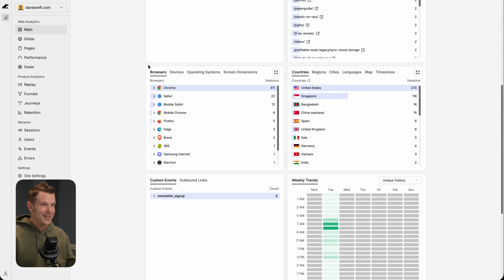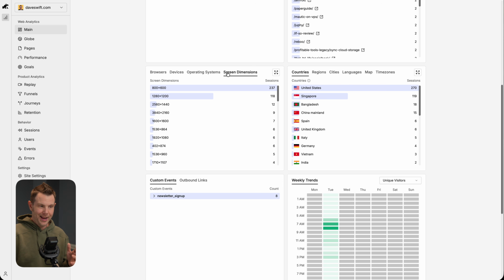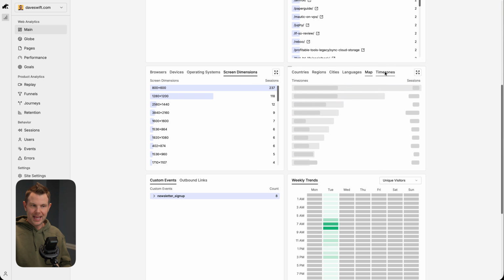Okay, I'm not going to be exhaustive about everything else on this main screen, but let's get a feel for the other types of data that we have access to here. This next card is all about the hardware someone is using when they land on your website. So what browser are they using? Are they on mobile or are they on desktop? What operating system are they on? And what is their screen size when they're actually hitting your website? That's really cool info. Then we've got some location info, regions, cities, languages, map, and time zones.